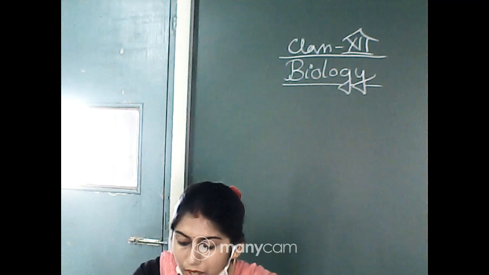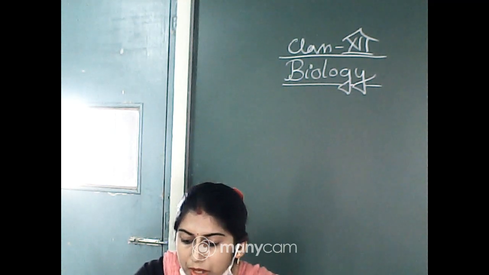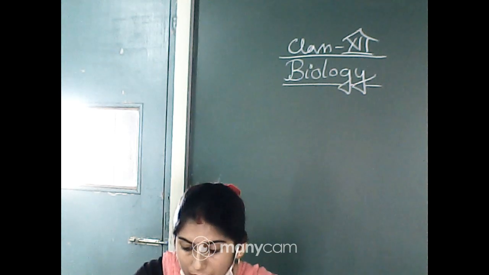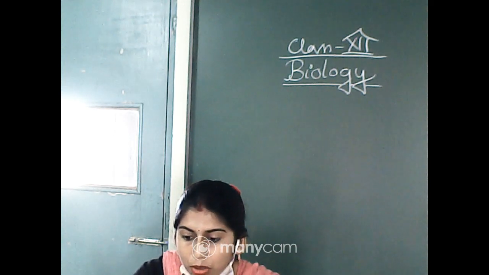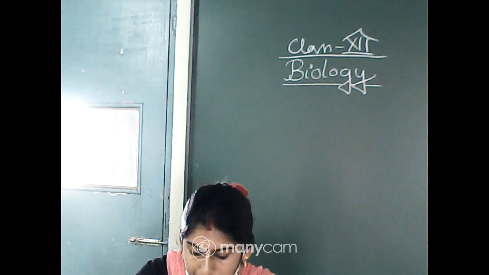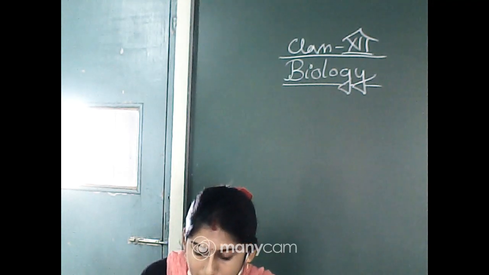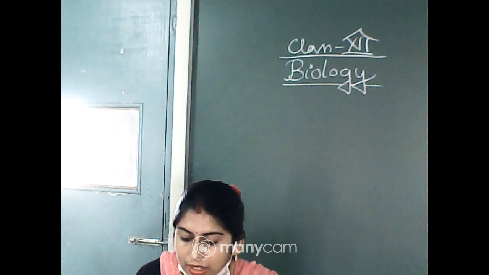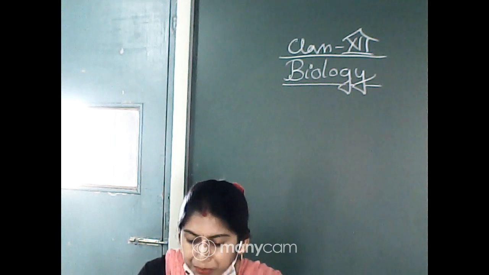In the diagrammatic sectional view of the ovary, you will be able to find the Graafian follicle. That means when ovulation is taking place, before that a round shape structure is present, which is called the Graafian follicle.